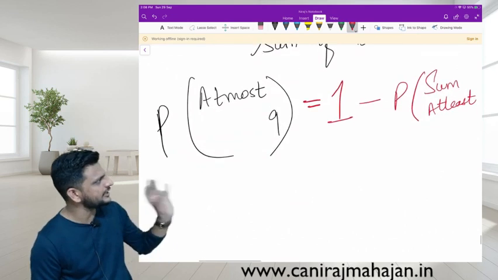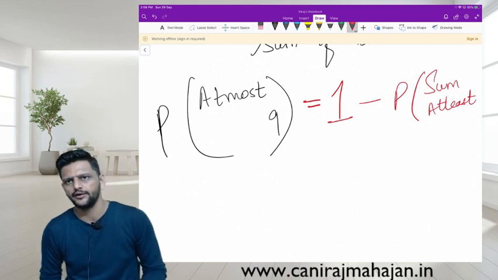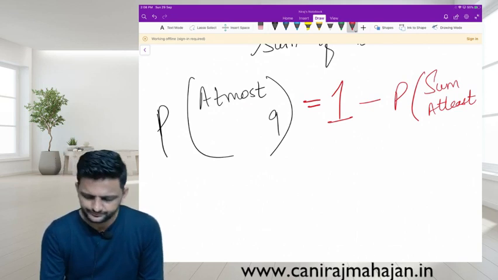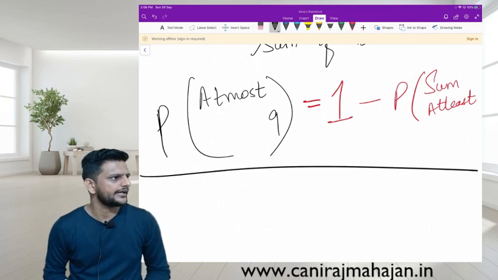So probability of finding something can also be what? 1 minus what you don't want. Keep that in mind. Clear? Okay. What else? Next one.